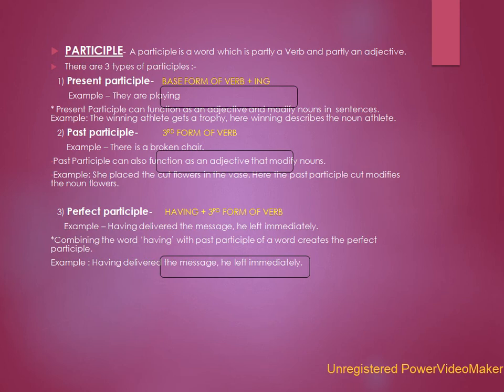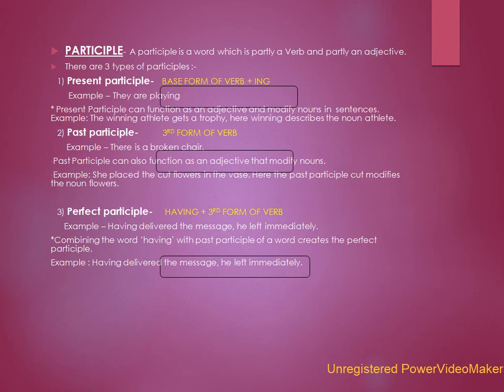Example, she placed the cut flowers in the vase. Here, the past participle cut modifies the noun flowers. Now we all know that all the three forms of cut are the same. The verb cut remains the same in all the three forms: cut, cut, cut. Now coming to the third participle, that is perfect participle.